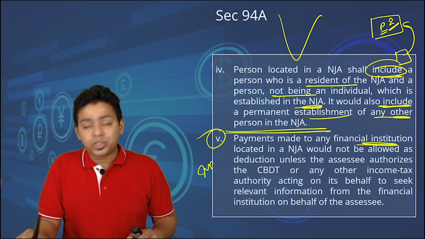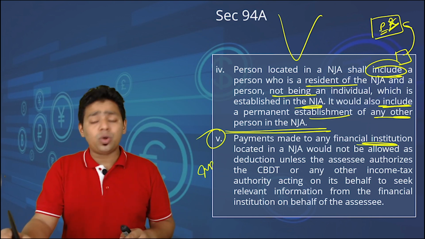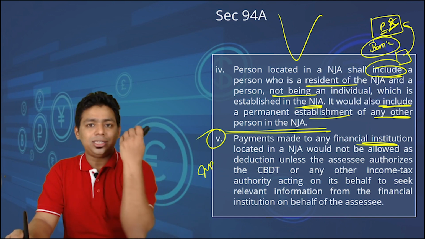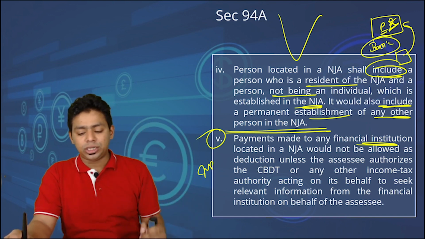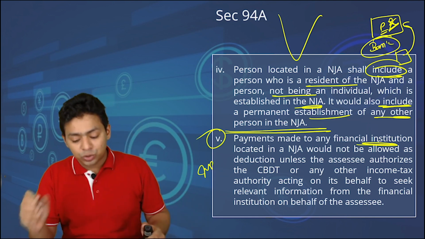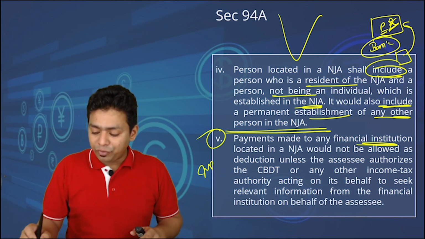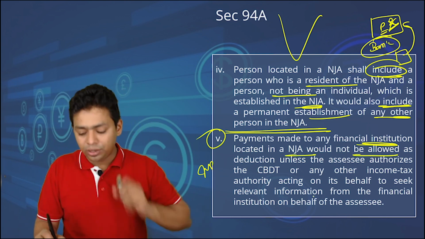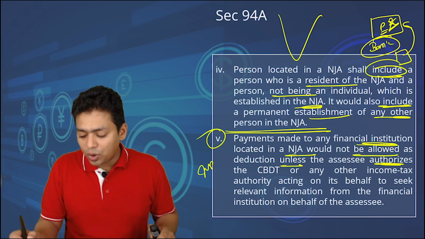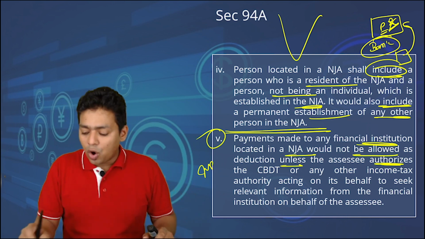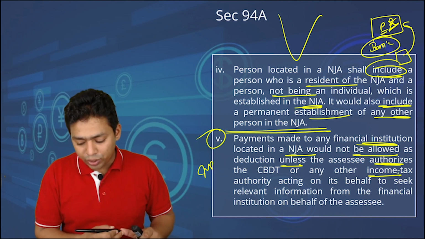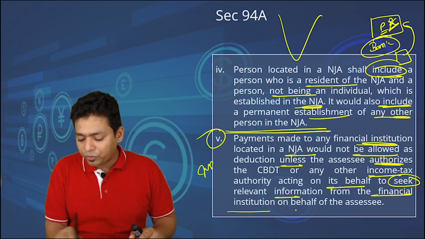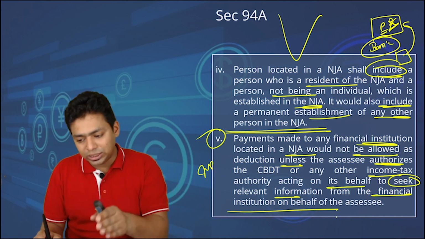Payment made to any financial institution, if it is not an ordinary person, if it is a bank, okay. Now bank means at least at bank level we should share the information, isn't it? If it is done at institutional level, payment made to any financial institution located in NJA would not be allowed as a deduction unless the assessee authorizes the CBDT or any other income tax authority acting on its behalf to seek relevant information from the financial institution on behalf of the assessee.